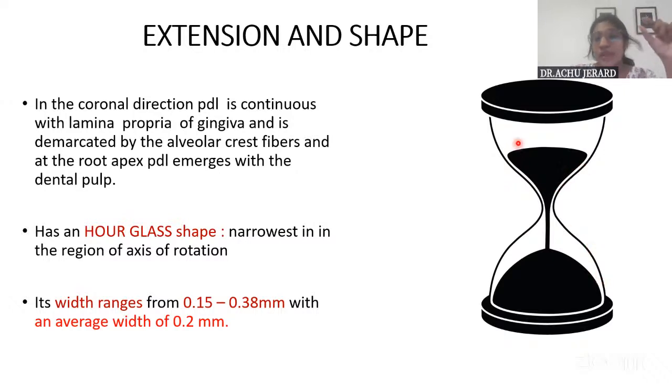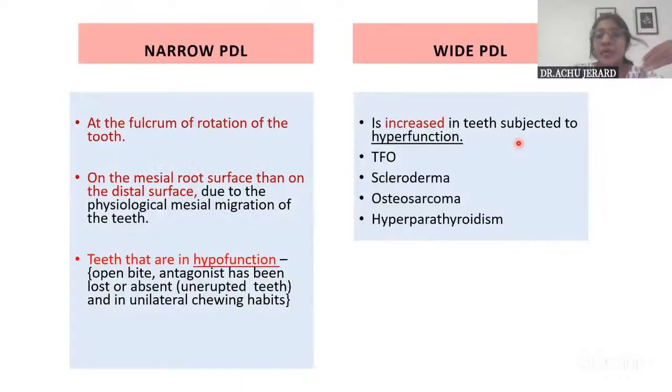And you will also have to highlight the width. The width ranges from 0.15 to 0.38 mm. And the scenarios where you get a narrow PDL and the scenarios where you get a wide PDL, that also you will have to write along with this.